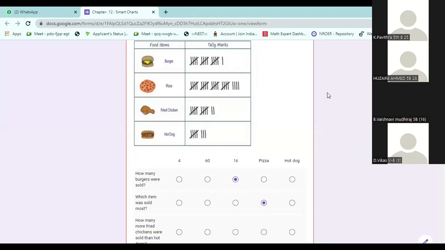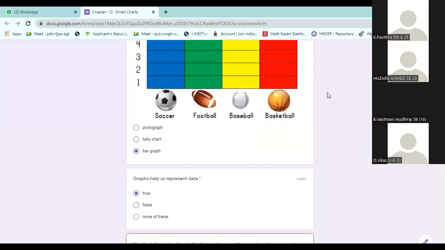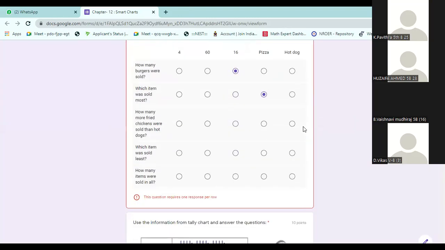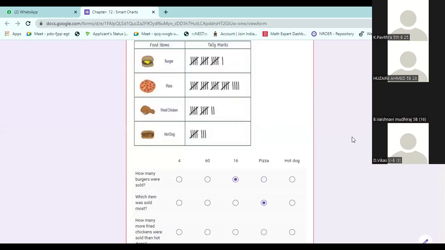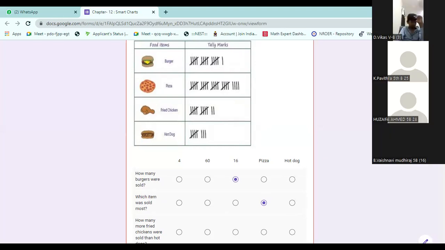How many more fried chickens were sold than hot dogs? 12, sir? No, 12 is not the answer. You have to read the question. It is asking how many more, hot dogs and fried chicken. You had to calculate the difference.